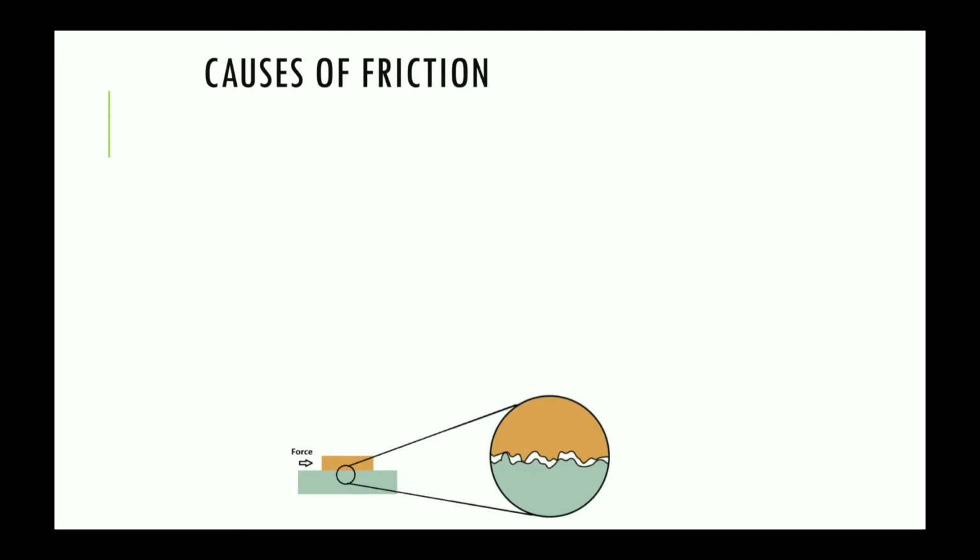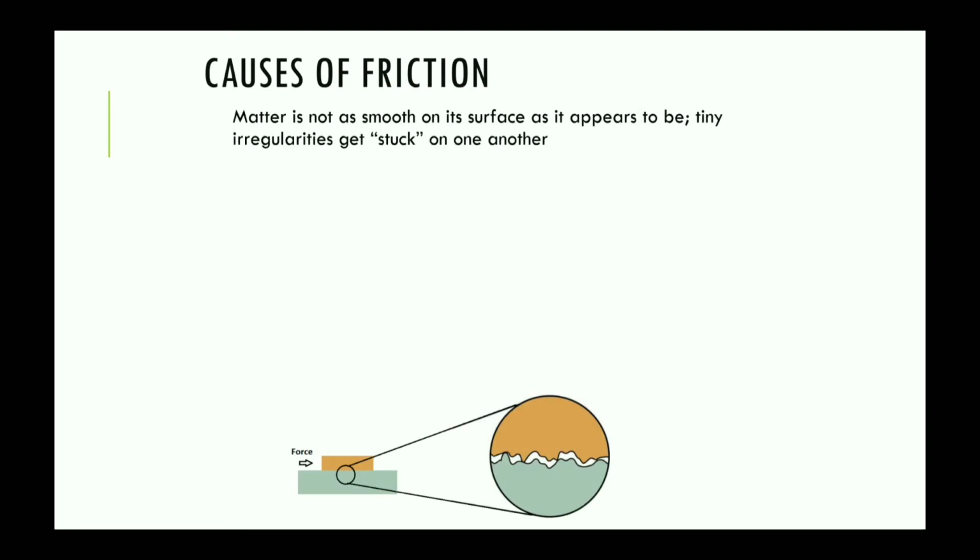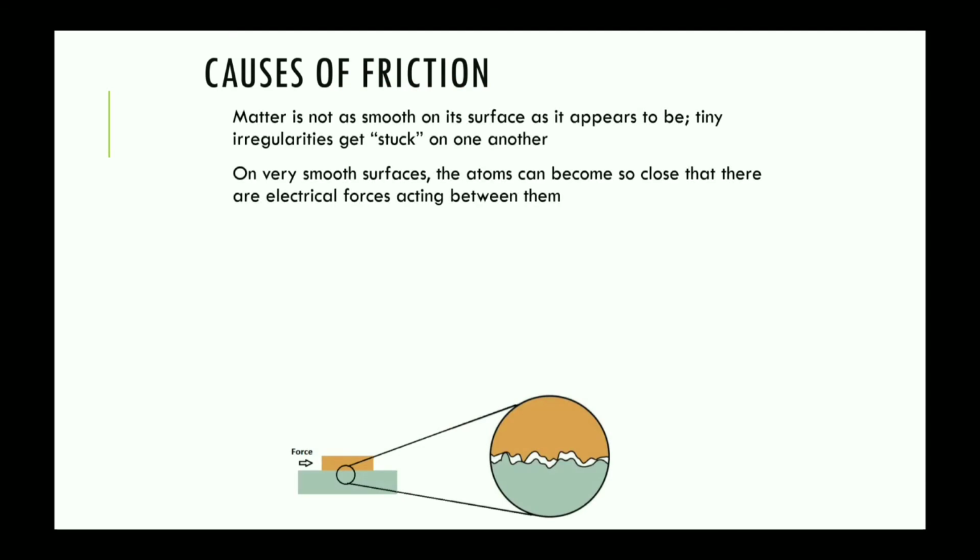So what are the causes of friction? Matter is not as smooth on its surface as it appears to be. Tiny irregularities are there on the surface. So, on smooth surfaces, the atoms can come so close to each other that there are electrical forces acting between them. And while sliding, the objects even face a jerk as bonds or jags are broken.